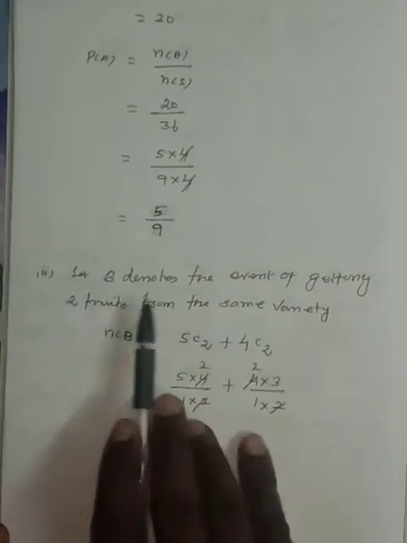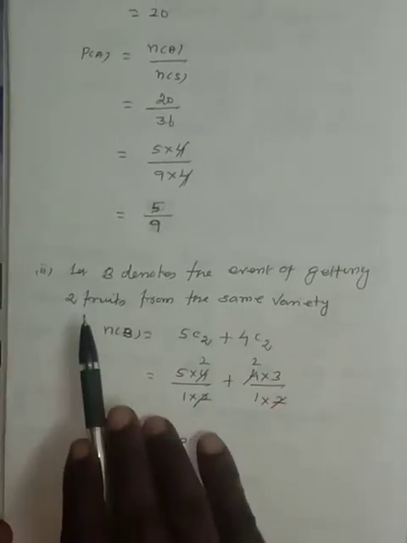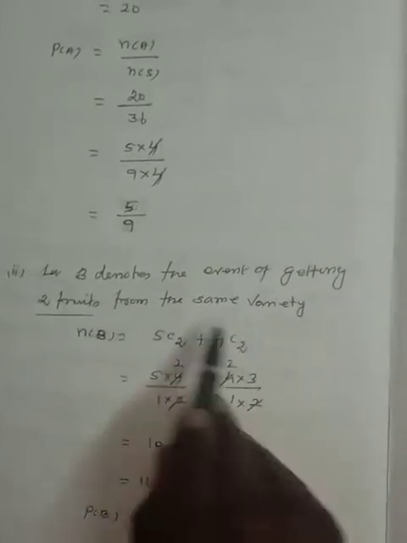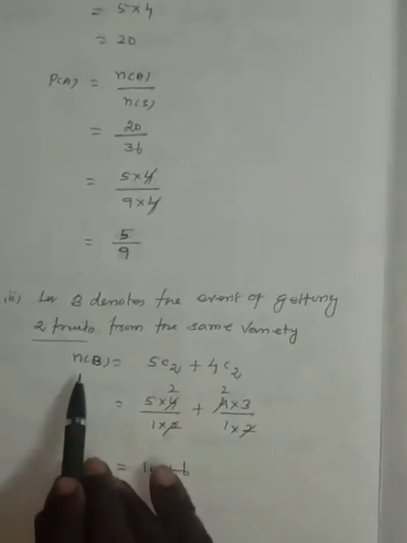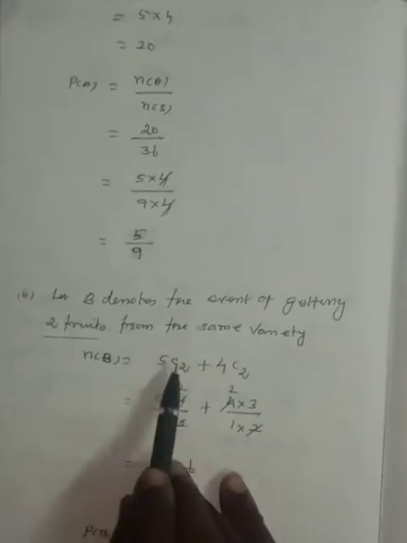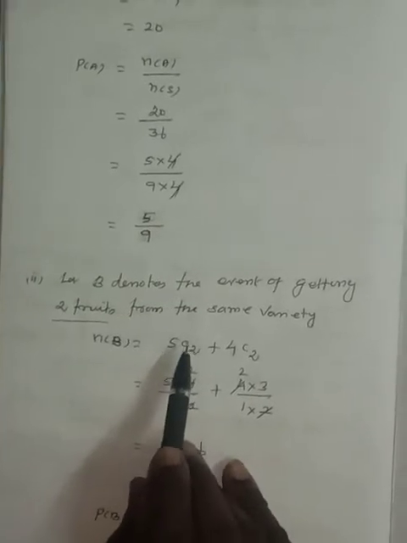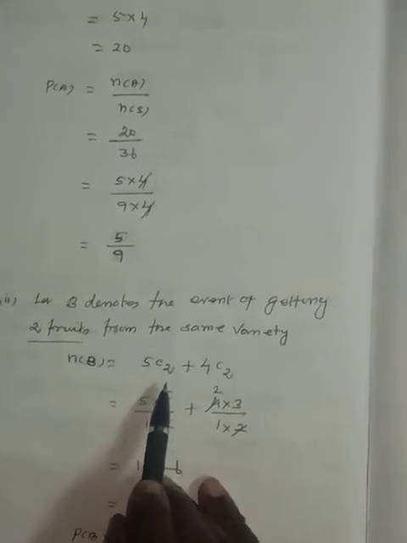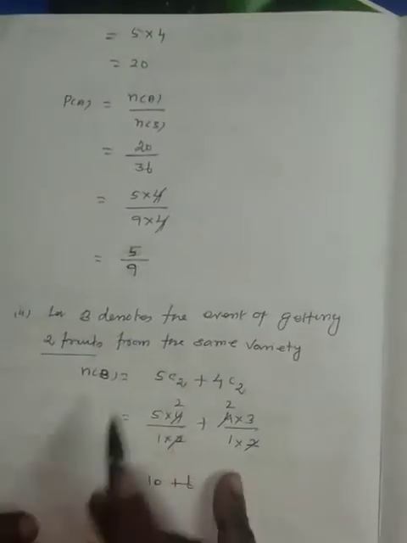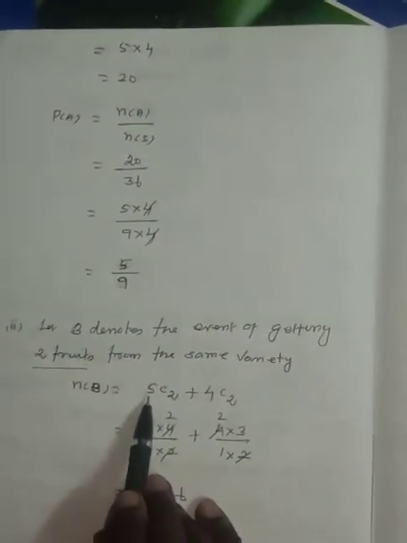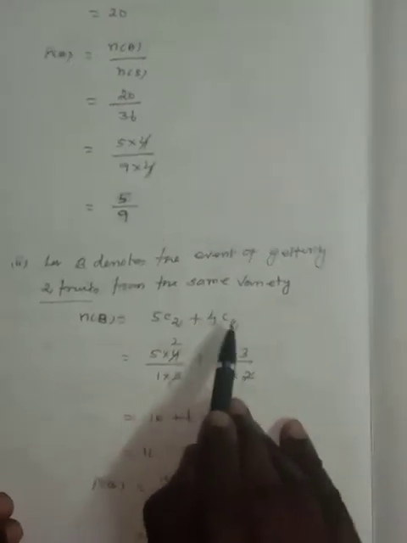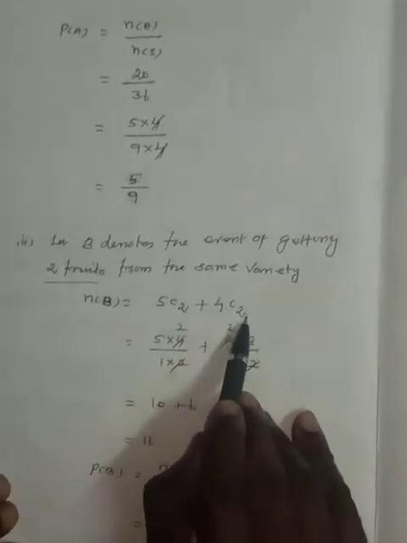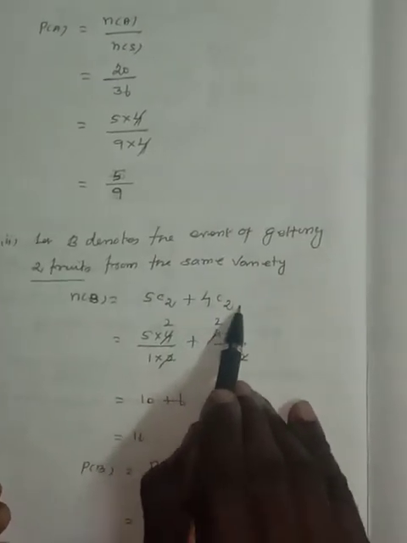Solution number 2. Let capital B denote the event of getting 2 fruits from the same variety. N of B is equal to, first we have to take mangoes. 5 mangoes, select 2 from 5. 4 apples, select 2, so 4C2.